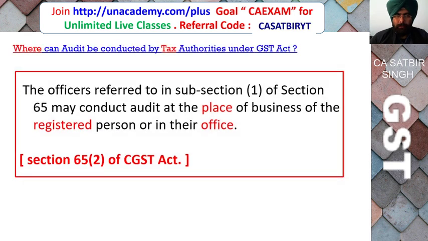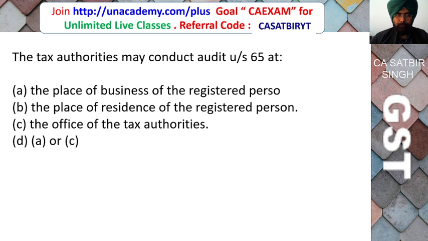So where can audit be conducted by tax authorities, at the taxpayer's premises or in the office of the GST department? The officer may conduct audit at the place of business of the registered person or in their office. So they have the option: they can call for the books in the office or they can also conduct the audit at the place of business of the registered person.